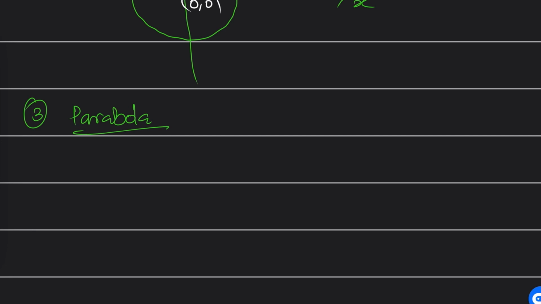So what is the standard form? The standard form you will find most of the time is y square is equal to 4ax. Sir, this is the standard form of a parabola. It may change, it's not compulsory it will be like this only, because based on the center and other things the equation will change, but the power on one variable will always be 2.